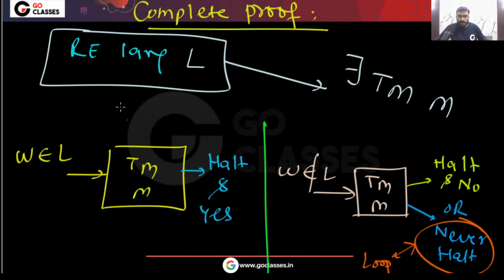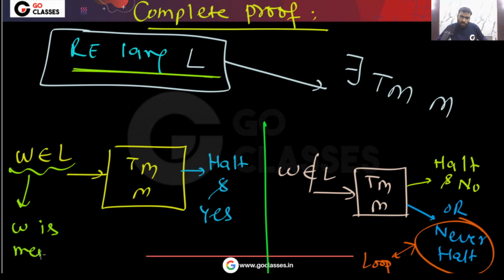Remember, if I say L is an RE language, then there exists a Turing machine with this behavior. If you give w belonging to L, the Turing machine will definitely halt and say yes. But if you give a string which does not belong to L, then this Turing machine either will never halt or it will halt and say no. So this is the point.